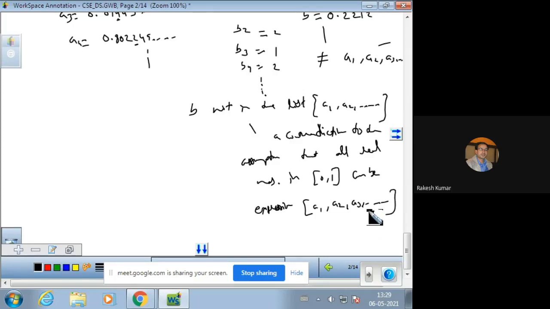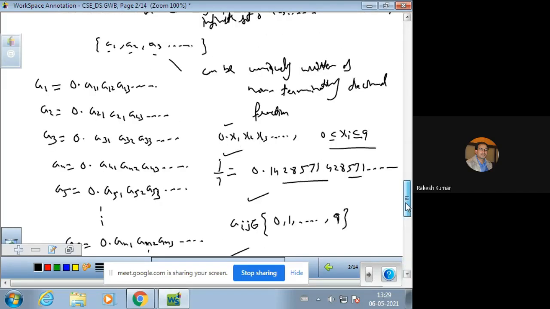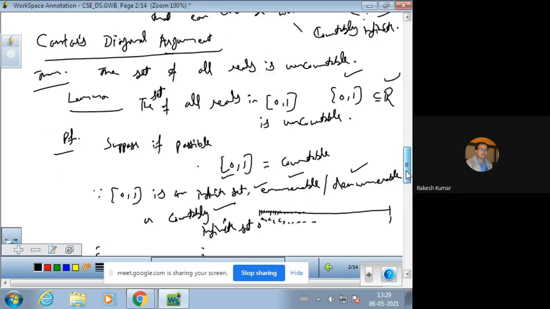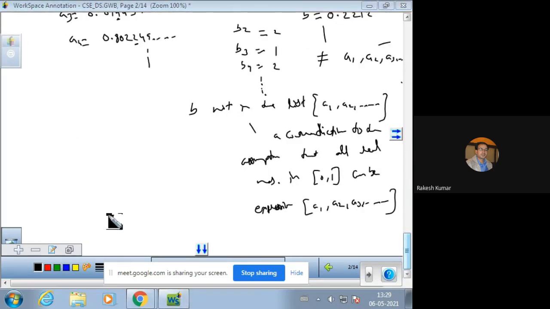That was our assumption. Hence we have a contradiction, and we started by writing that the set of reals in (0, 1) is countable, suppose if possible. Since a contradiction has come, it means it should not be countable. Hence the set of reals in (0, 1) is uncountable. The whole set of real numbers in the interval (0, 1) is uncountable.